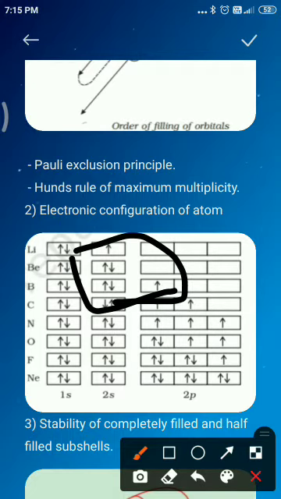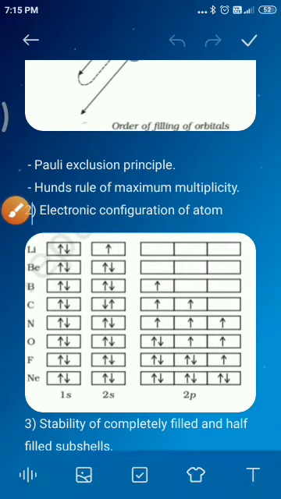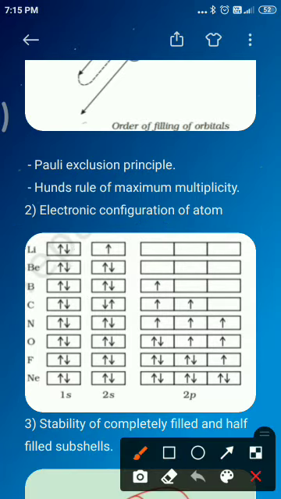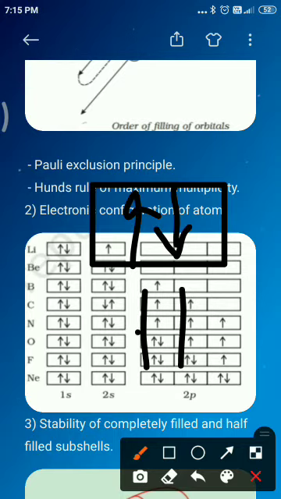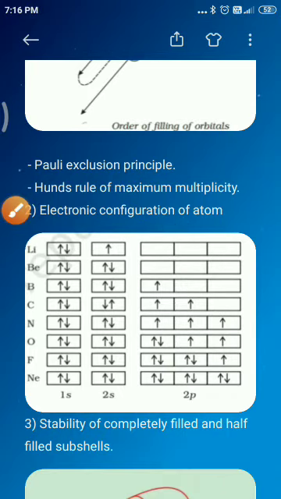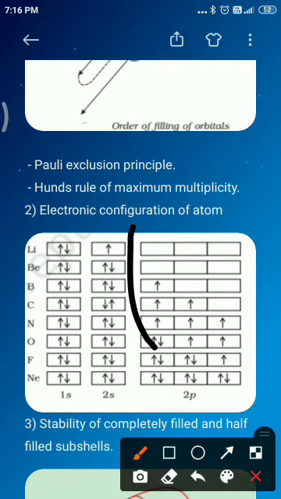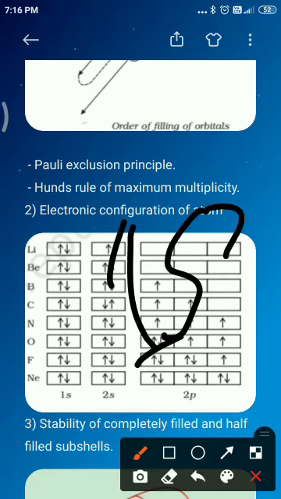Helium has two electrons, and we can write it in simple form as 1s2.